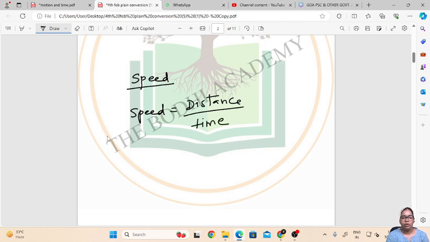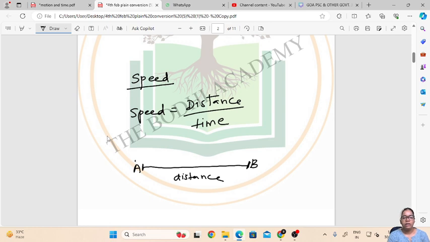If I have an object moving from A to B, so this is the distance. The object is covering a distance AB.